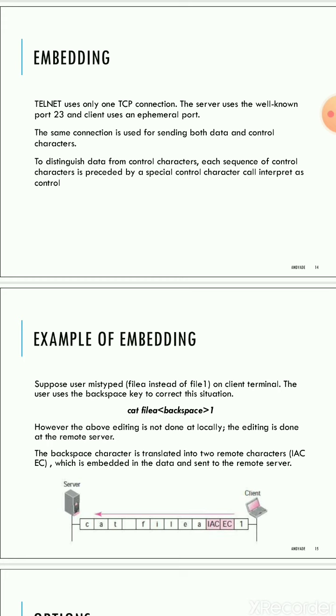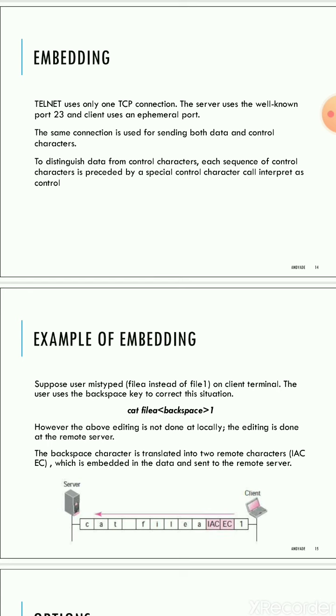The same connection is used for sending both data and control characters. To distinguish data from the control characters, each sequence of control characters is preceded by a special control character called interpret as control, IAC. What this is trying to explain is that when we want to send data and control characters, some special precedence is provided to separate data from control characters.